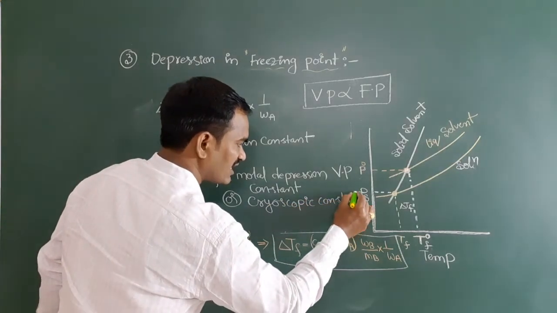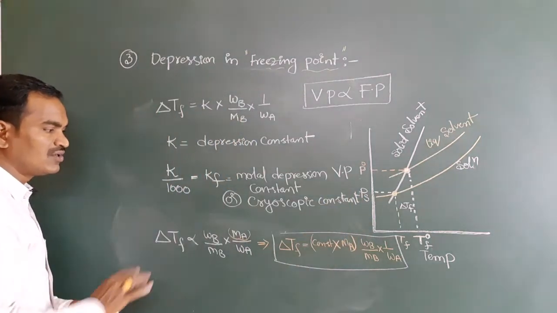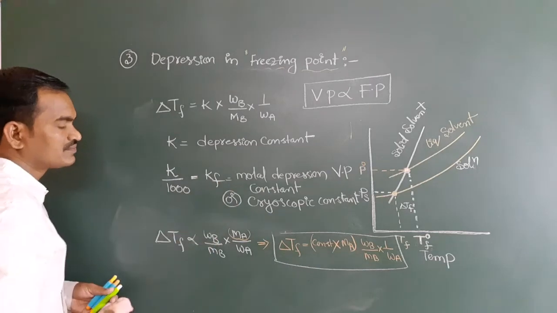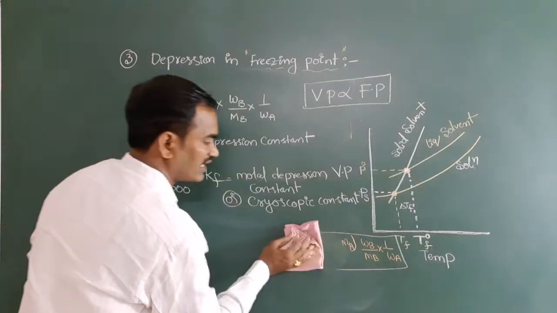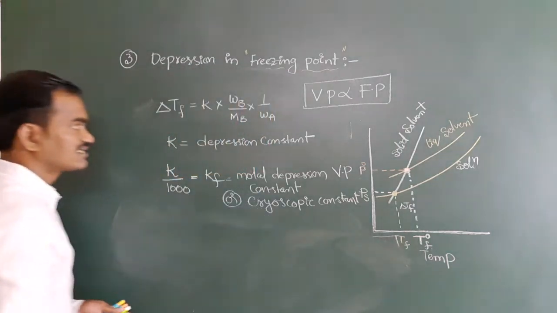We can also take it as a cryoscopic constant. Have you got it? So here, if you want to take the next step, here you see the next step.